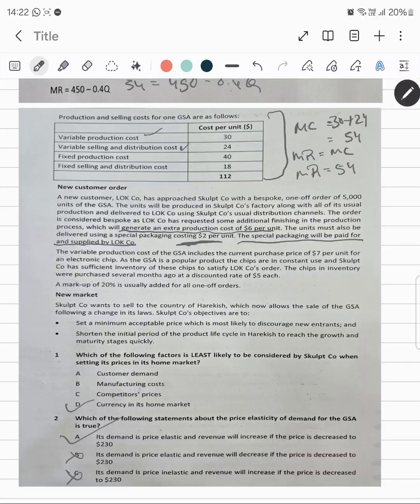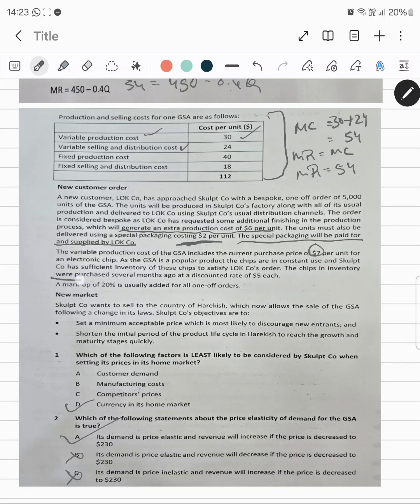Let me read it out once again. The variable production cost of GSA includes current purchase price of 7 units. Okay, so the variable production cost is 30, which I shall consider, and this 7 is already included in that. If GSA is a popular product, the chips are in constant use and Skulpt company has sufficient inventory of chips to satisfy the order. The chips in inventory were purchased